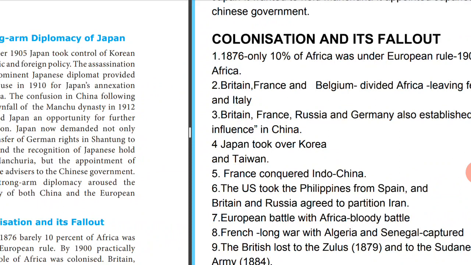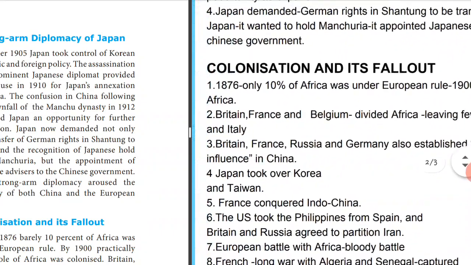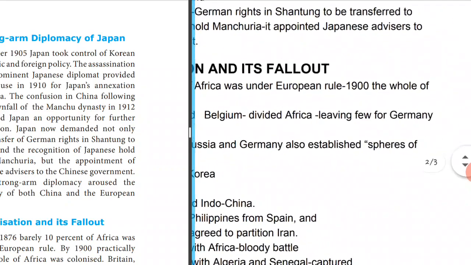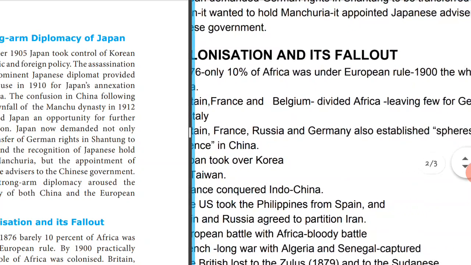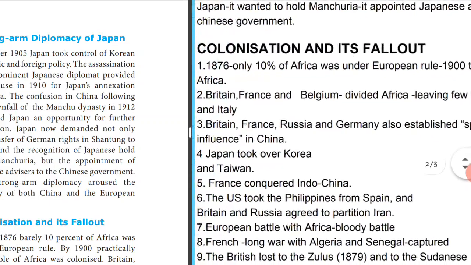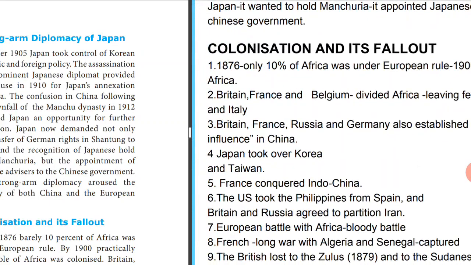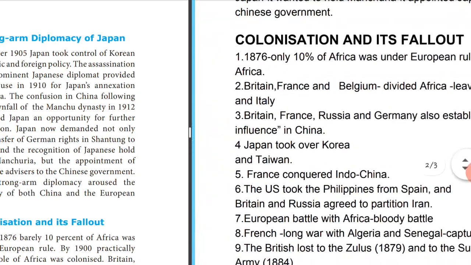In 1876, only 10% of Africa was under European rule. But in 1900, the whole of Africa was almost colonized. Britain, France and Belgium divided the major part of Africa among themselves, leaving a few areas under Germany and Italy. Britain, France, Russia and Germany also established spheres of influence in China.